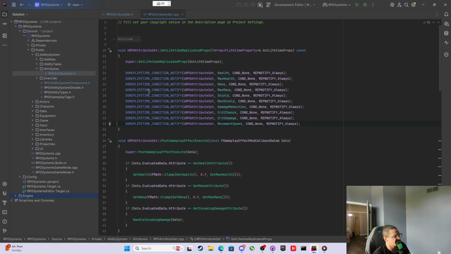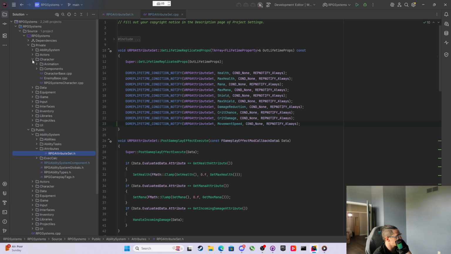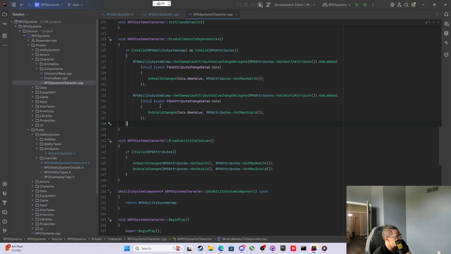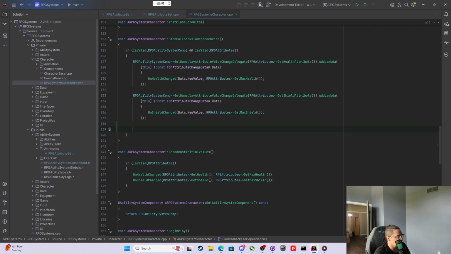And then how we're going to use it should be very simple. I don't think movement speed should be any crazy implementation, truthfully. We just come into, let's see, we're in the private section. We can come to the RPG systems character, and then in bind callback to dependencies. We just need the bind callbacks and the broadcast initial values, truthfully. So we're going to come here and add another callback.